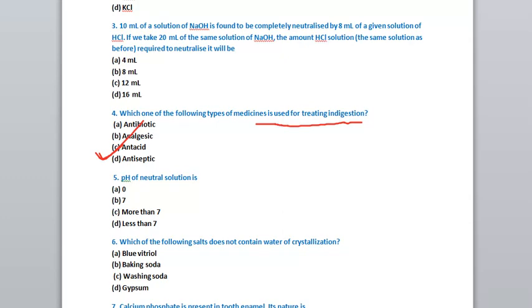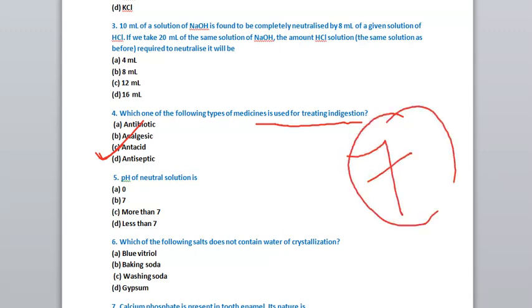Now, question number 5: the pH of a neutral solution is... so what is the pH of a neutral solution? Yes, it is 7. For a neutral solution, the pH is 7. For an acidic solution, the pH is less than 7. And for a basic solution, the pH is more than 7. Remember this thing. The correct option is option B, 7.